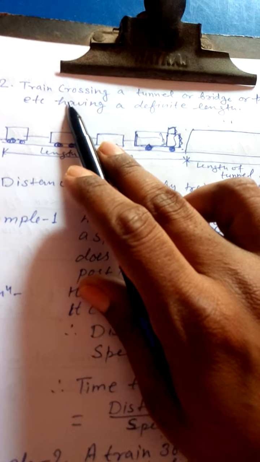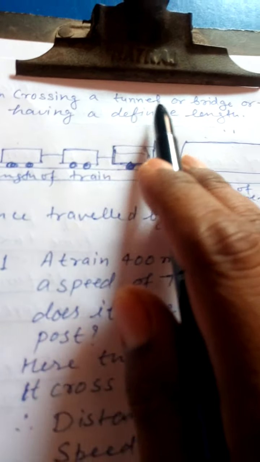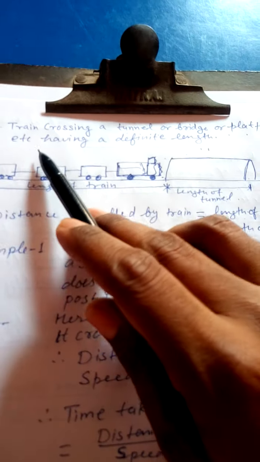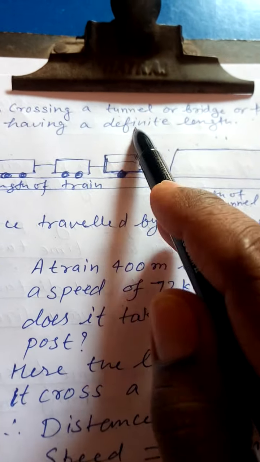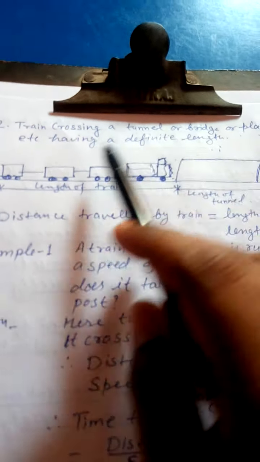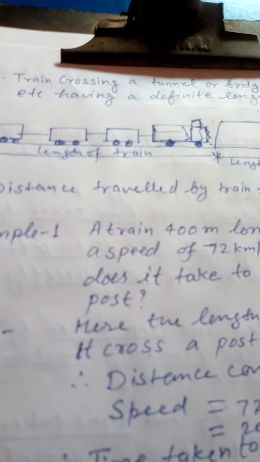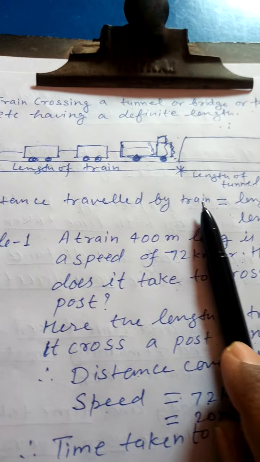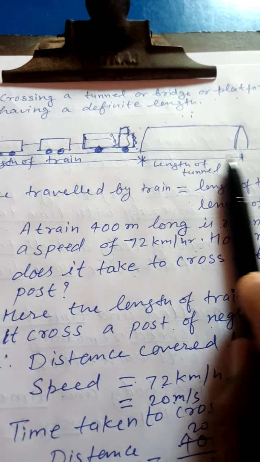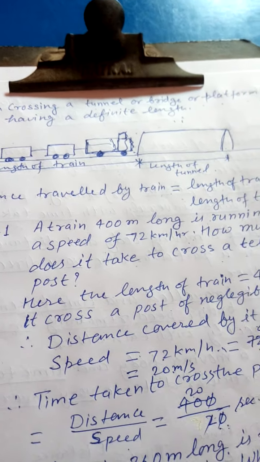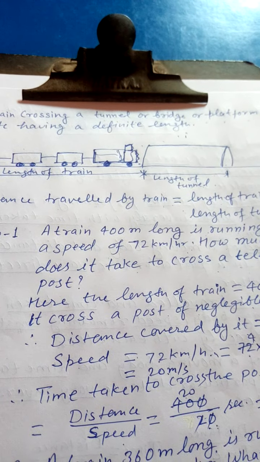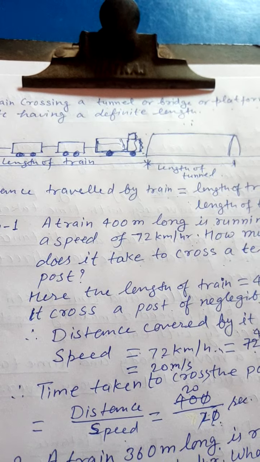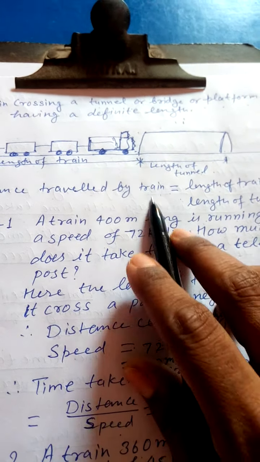Now, the next situation, that is train crossing a tunnel or a bridge or a platform, etc., having a definite length. Here you can see in the picture, there is a train having some length and a tunnel having some length, and we have to decide what distance it has to cover to cross this tunnel.